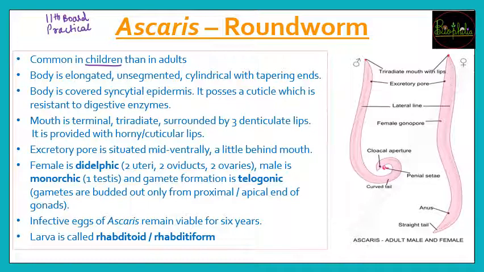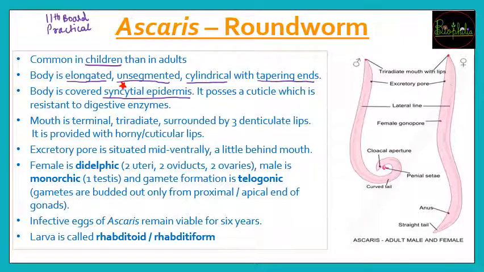वो जार के अंदर अगर ये worm रखी हुई होंगी, so you are going to see that worm carefully and understand the body, how does it look. So then you will write that the body is going to be elongated, unsegmented, because it is going to be a smooth body. It will be cylindrical with tapering ends. Now once you have understood how it looks, now it will be covered with the syncytial epidermis. Now this is a very important point regarding these roundworms.